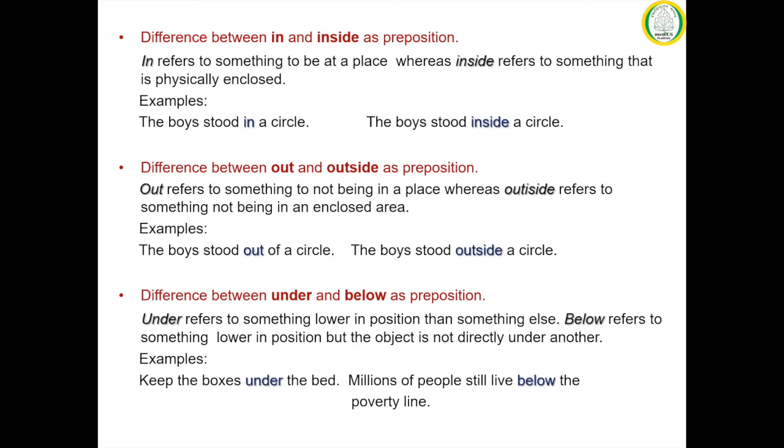The examples are as follows. Keep the boxes under the bed. Here we can see the box and the bed are in physical proximity or in contact. But in the second sentence, millions of people still live below the poverty line. Here we can see no physical proximity or contact between the two, and thus below is used.